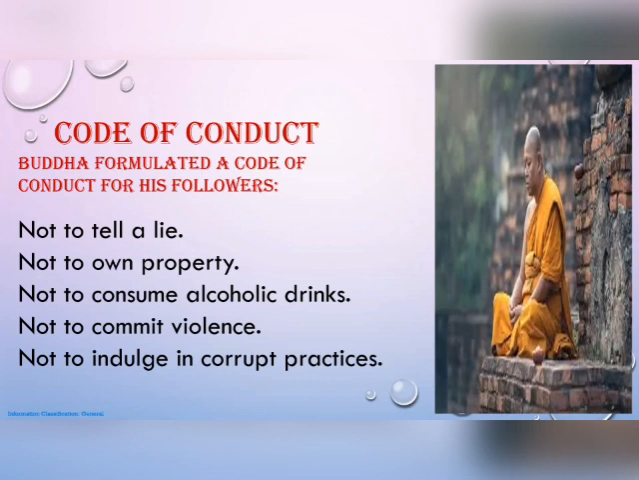The first point is not to tell a lie. The second one is not to own property. The third one is not to consume alcoholic drinks. The fourth one is not to commit violence. And the fifth one is not to indulge in corrupt practices. So these are the codes of conduct of Buddhism.